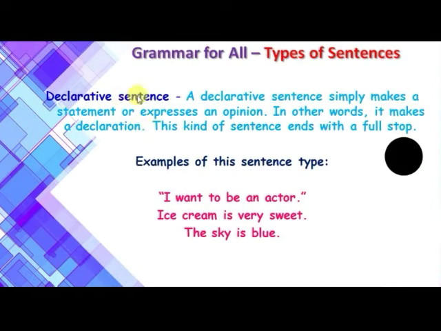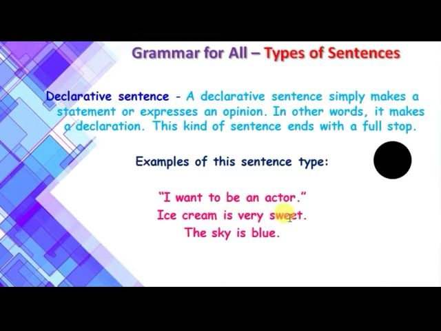So first let us see what is a declarative sentence. A declarative sentence simply makes a statement or expresses an opinion. In other words, it makes a declaration. This kind of sentence ends with a full stop. So this particularly here is a full stop. Examples of this sentence are, I want to be an actor.